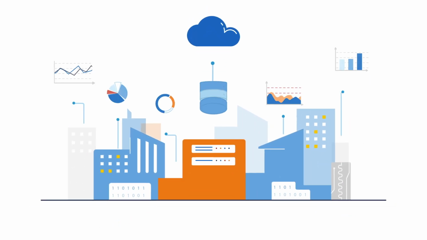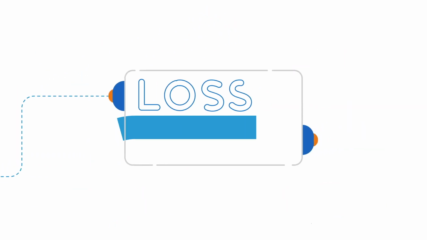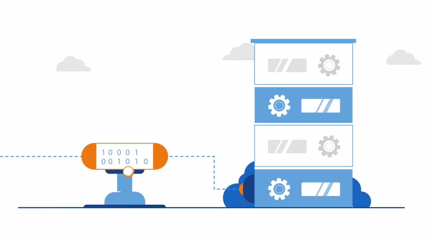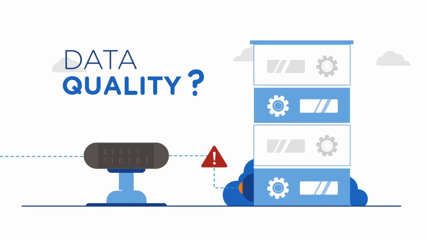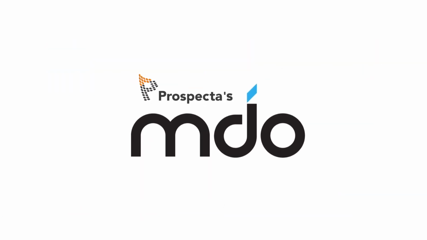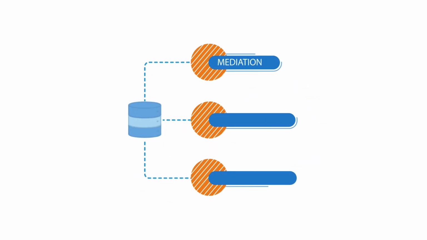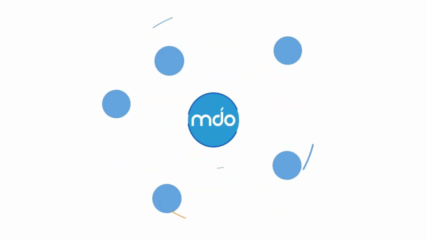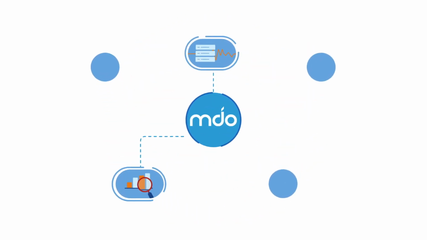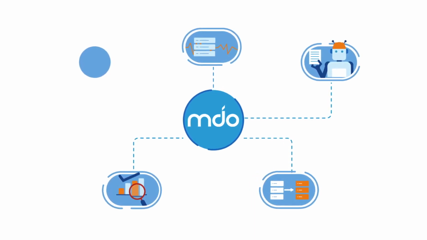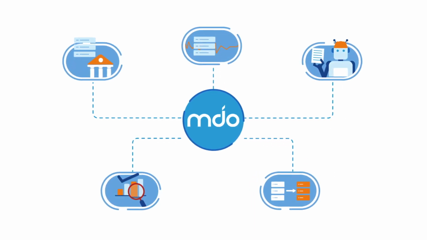In the real world, data is changing all the time, leading to a loss of harmonization and synchronization within multiple departments of an organization. As a result, data quality becomes questionable. Prospectus MDO overcomes that problem to deliver trustworthy and reliable data through better mediation, management, and governance of your master and transactional data. MDO has solutions for data health, data cleansing and standardization, data migration, rules and RPA-based data management, and a complete data governance in a collaborative framework.